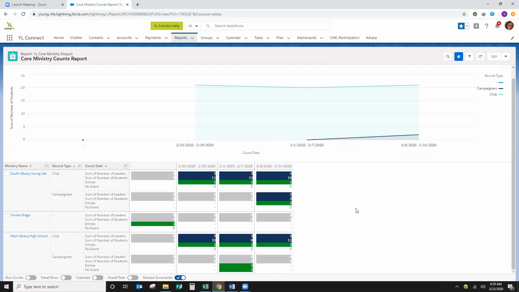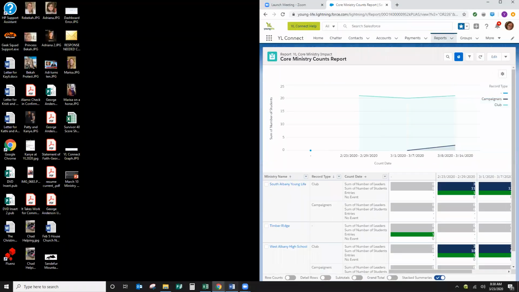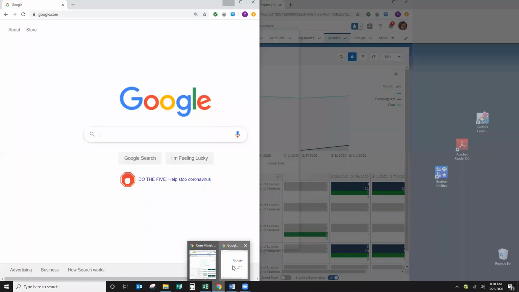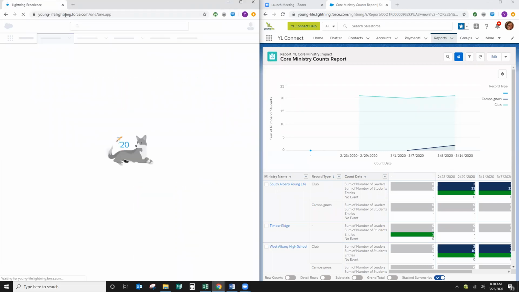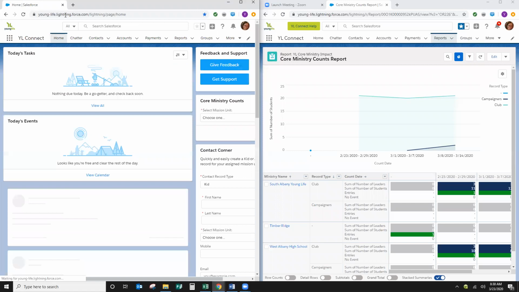So here's what I recommend in order to add those entries: I'm going to split my screen. So I recommend you do that too. If you have Windows, you click the Windows and the right arrow button. And then I'm going to open a second copy of my browser and put it side by side. You click the Windows button and the left arrow. Now I'm going to open up a second copy of YL Connect, which you can do. You can open up multiple pages of it.